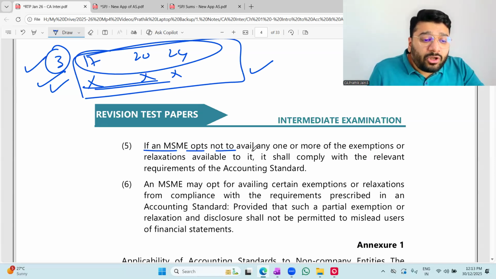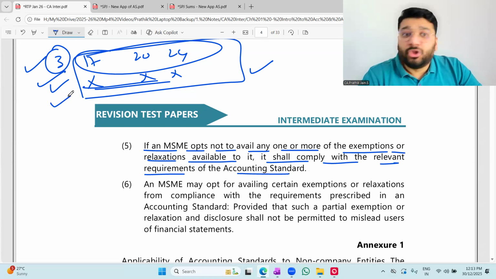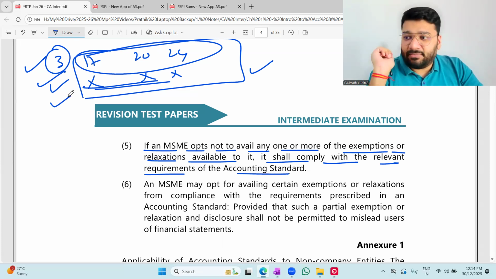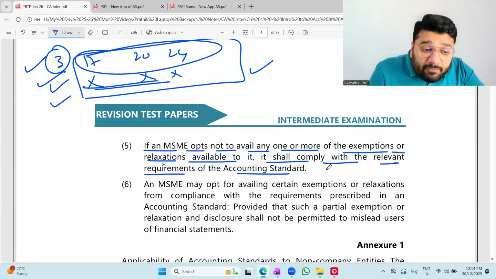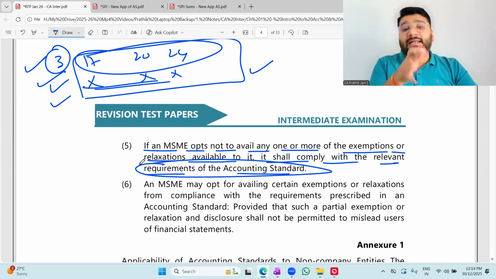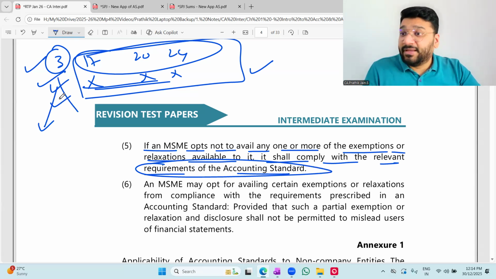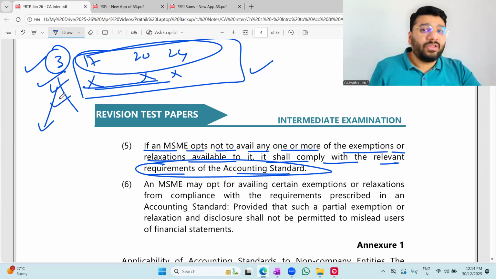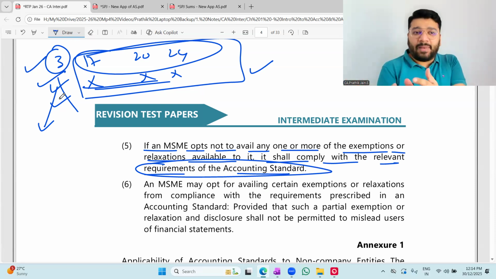If an MSME opts not to avail any one or more exemptions or relaxations available to it, it shall comply with all the relevant requirements of the AS. So if you are adopting AS3, though as an MSME you need not prepare it, but you feel that no, AS3 I want to present, you have to follow the entire requirement of that AS. You can't say that selectively I'll do. For example, in AS3, there are certain points you're following, certain points you're not following. You can't choose within the AS what to do, what not to do. Once you're choosing to follow, then you have to follow fully. Once you're applying one AS, apply fully. Just because exemption is there, you can't apply on your own, saying this much alone I'll apply, this much I will not apply.